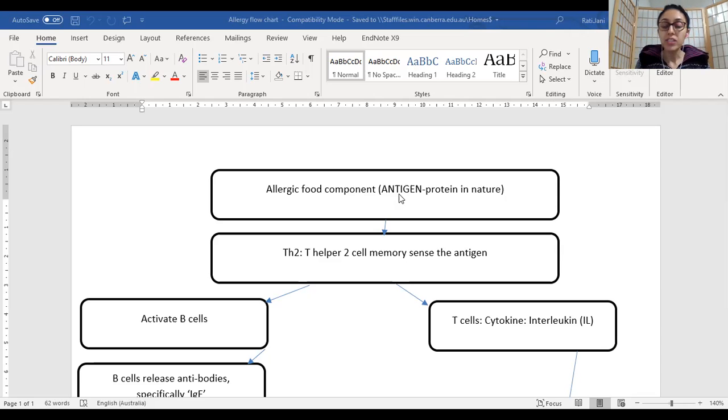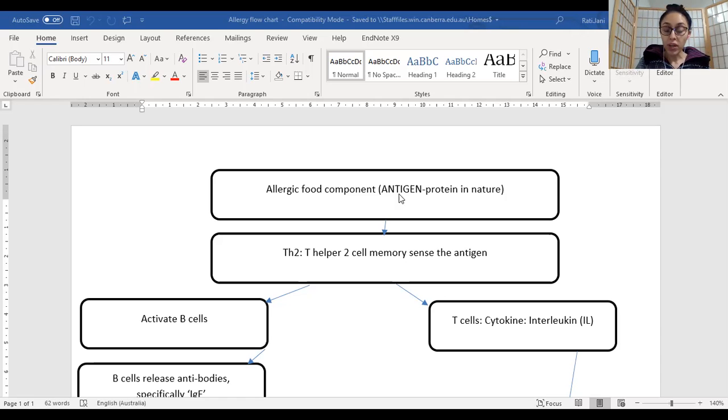The concept over here is, when an individual who's allergic to peanuts eats peanut, there are certain proteins in these peanuts, and the body considers them as antigen. Antigens are proteins, and antigen basically means your body is considering those proteins as alien in nature, something foreign which the body should not accept. That is how your body is perceiving this protein, which is termed an antigen. So an antigen is a foreign protein which your body doesn't want to accept.